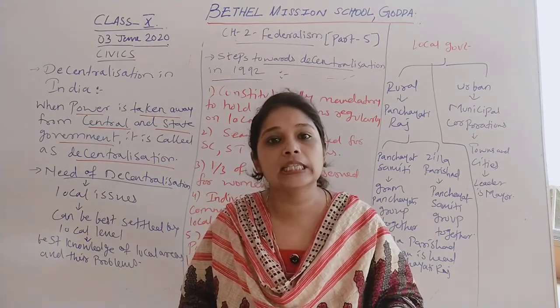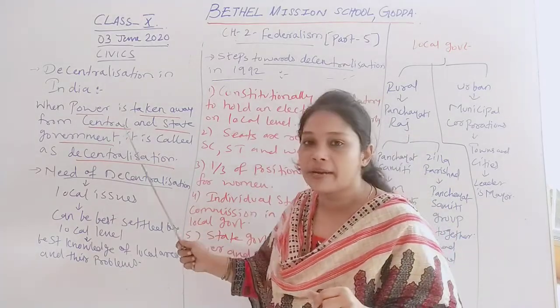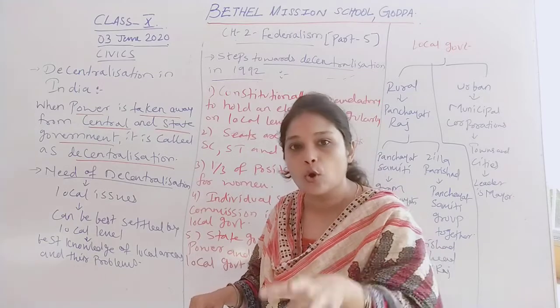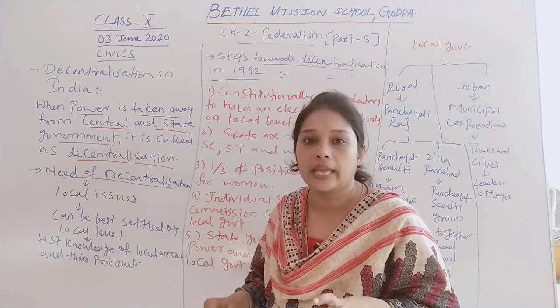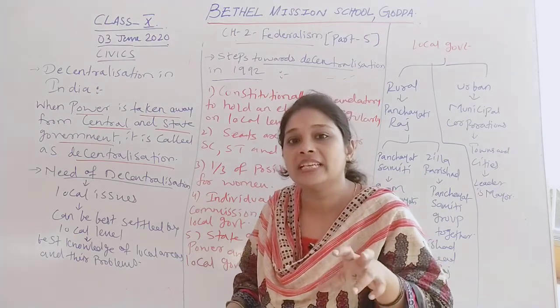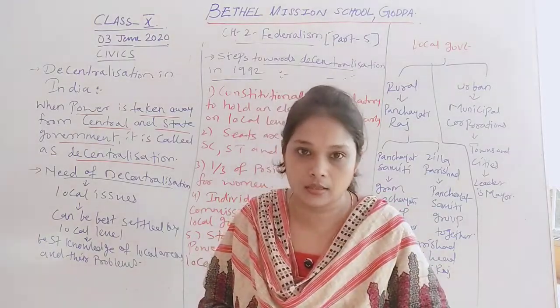State and central governments can control the local government, but they cannot control that particular area, because the local government has the right and power to take decisions in matters of those local areas.